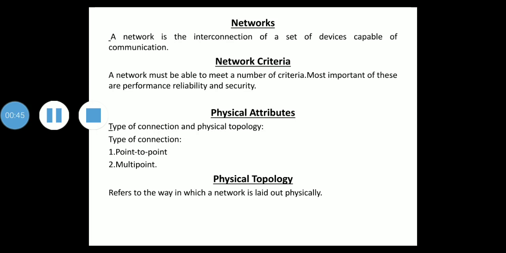The device can also be a connecting device such as a router which connects the network to other networks, a switch which connects devices together, a modem which changes the form of data, and so on.